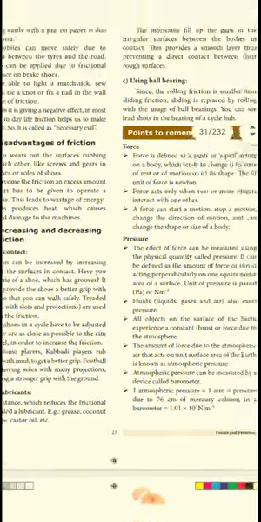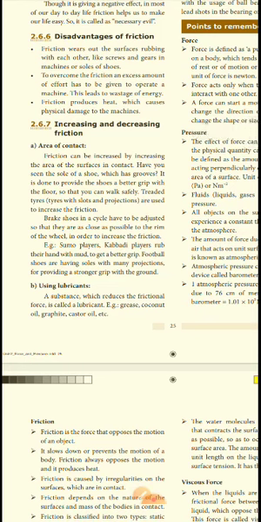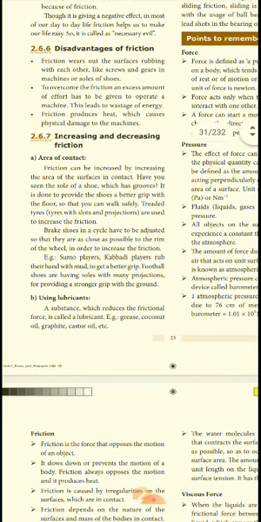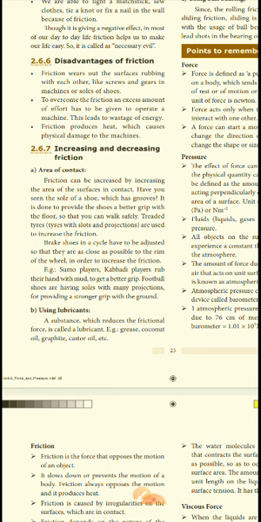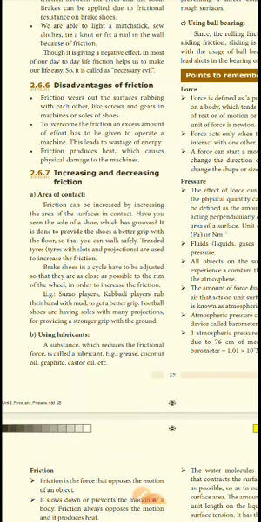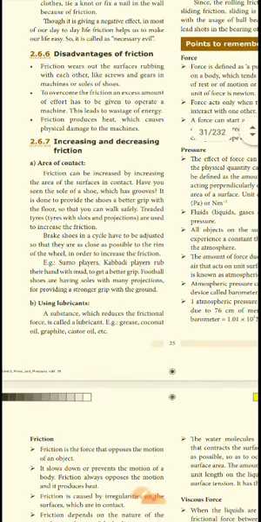Area of contact: friction can be increased by increasing the area of the surfaces in contact. Have you seen the sole of a shoe which has grooves? It is done to give the shoe a better grip with the floor so that you can walk safely. Treaded tires are used to increase friction. Brake shoes in a cycle have to be adjusted so that they press against the rim of the wheel. The rim of the wheel in your cycle and bike is there only to increase the friction. Sumo players and kabaddi players rub their hands with mud.